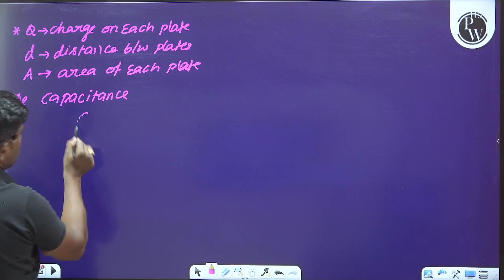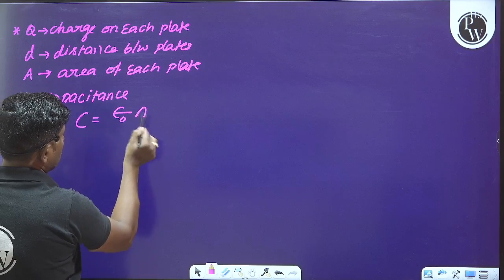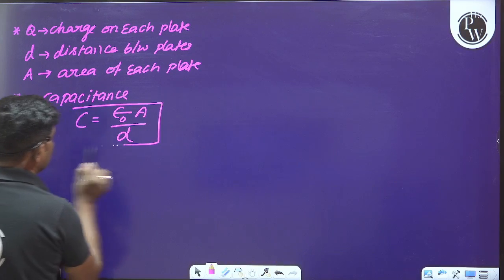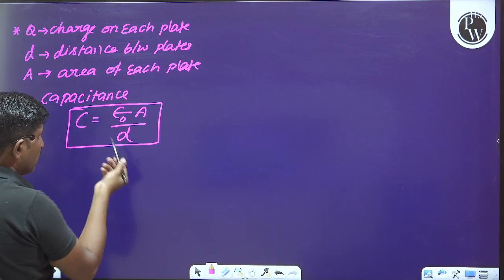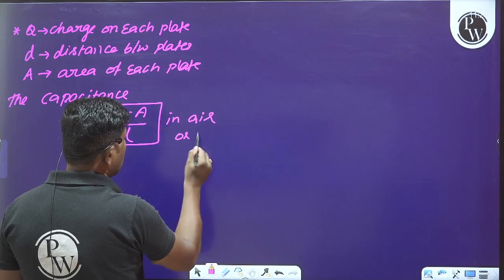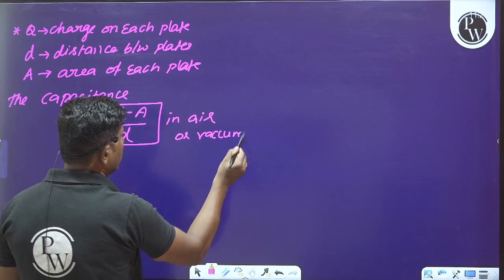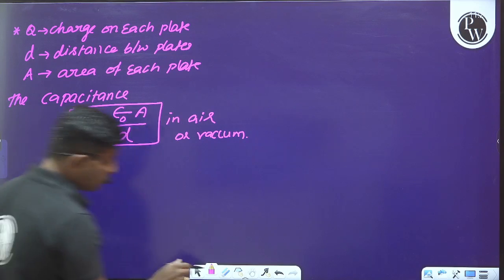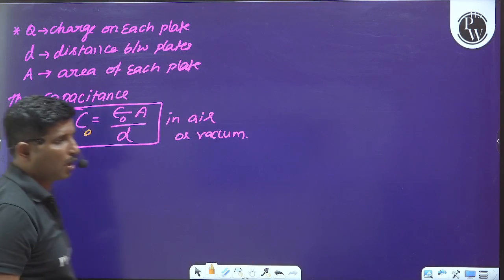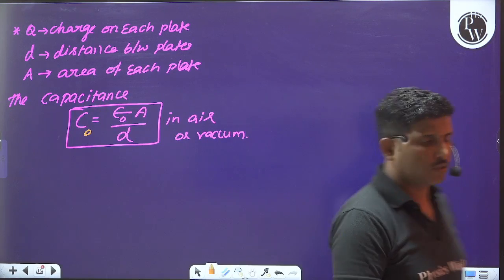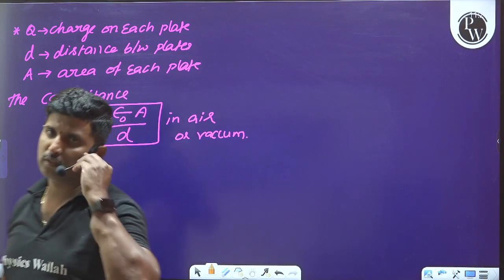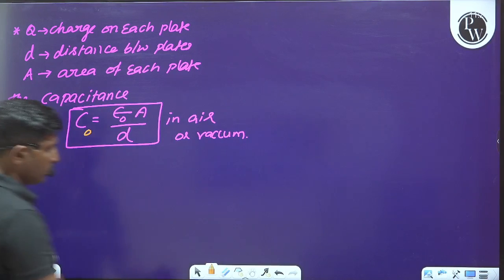Capacitance of a capacitor C is equal to epsilon naught into A divided by D. This is in case of an air medium, in air or vacuum. We can say that is about the capacitance. Let us denote this C naught. C naught is nothing but the capacitance of a parallel plate capacitor in the presence of an air medium or in the presence of a vacuum between the two plates of a capacitor.